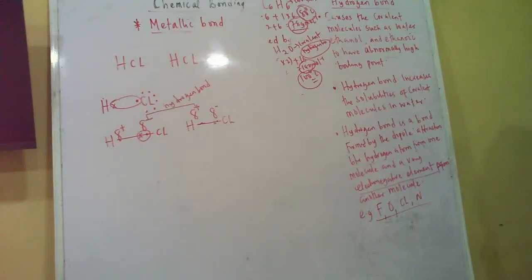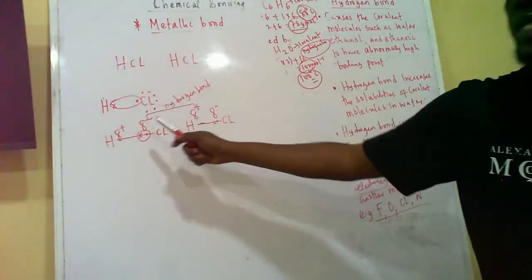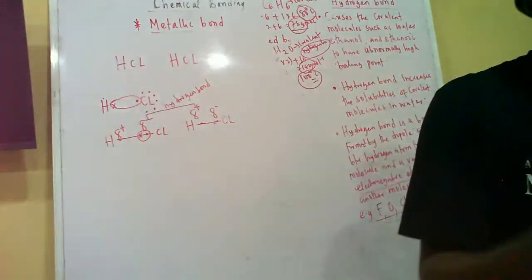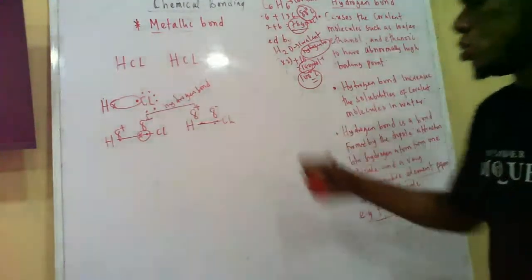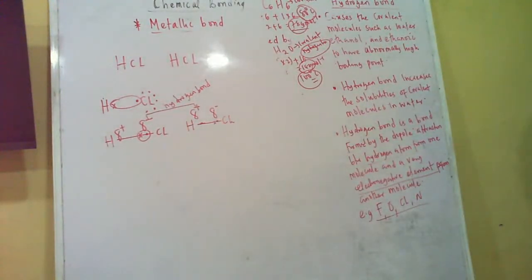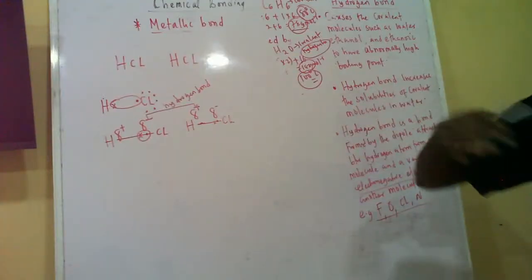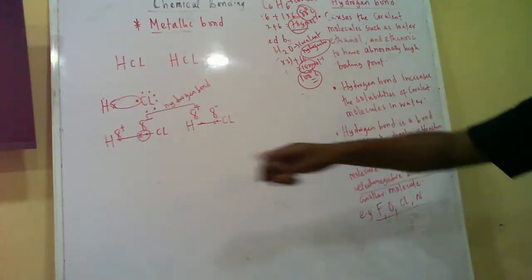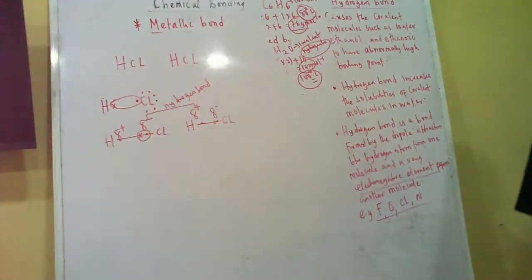Okay. So now this attraction between the negative and the positive, attracting one another, is known as hydrogen bond. So take note, in case in JAMB exam they ask you this question, that is what hydrogen bond is all about. It's a dipole attraction between a hydrogen atom from one molecule and a very electronegative element from the other molecule. So take note of that.